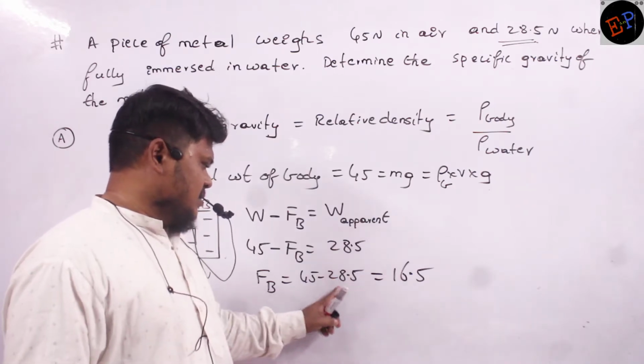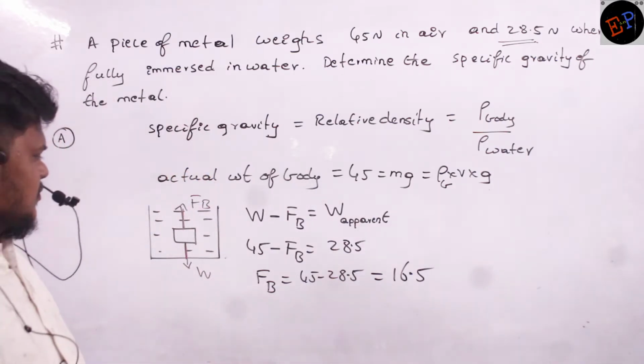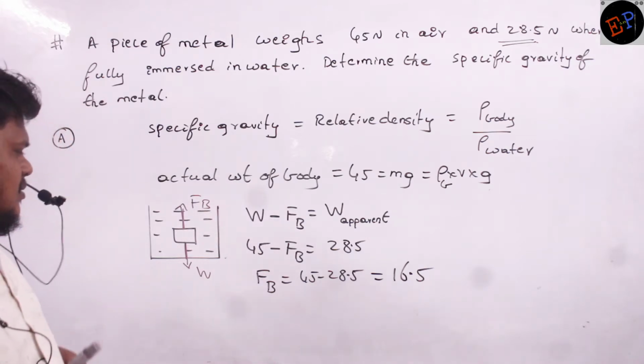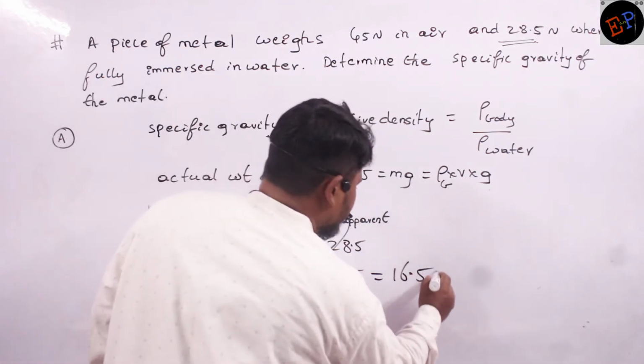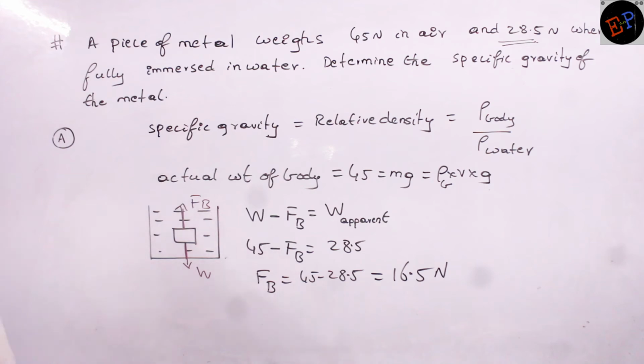This is 30. 8 plus 4 is 14. That's all. 16.5 Newton. This is the force of buoyancy. Are you able to understand? So once I calculate the force of buoyancy, already we have a formula for force of buoyancy.